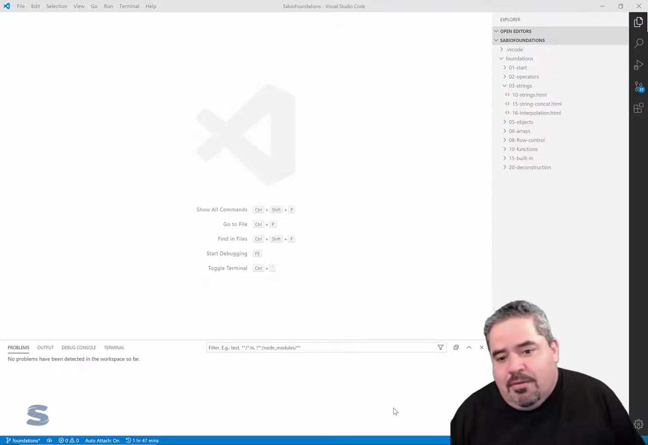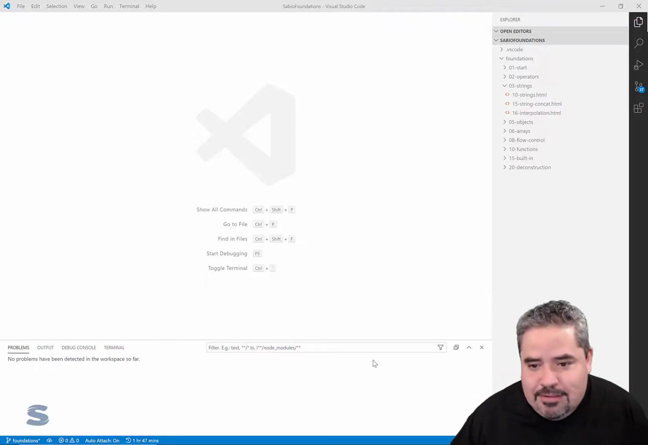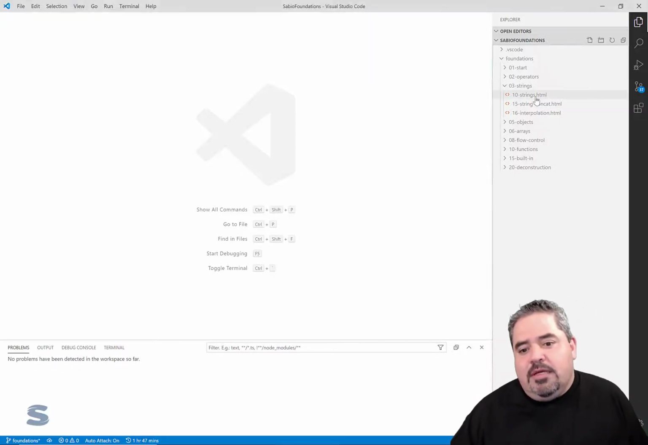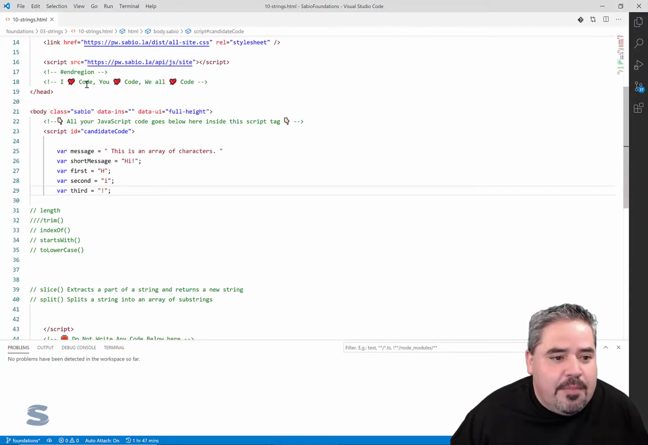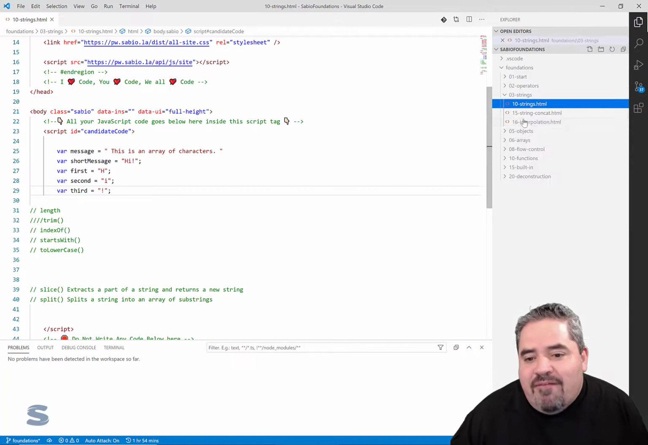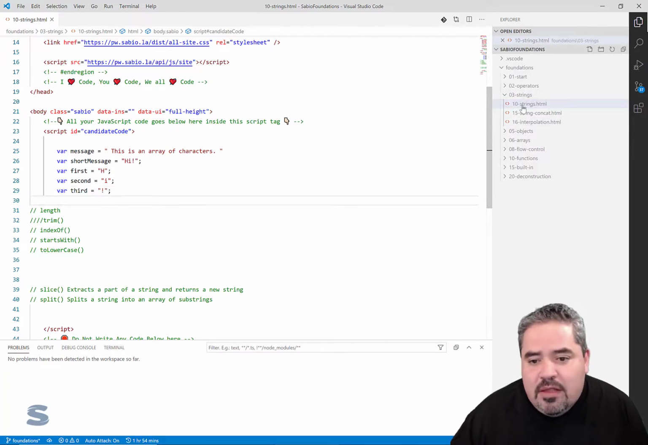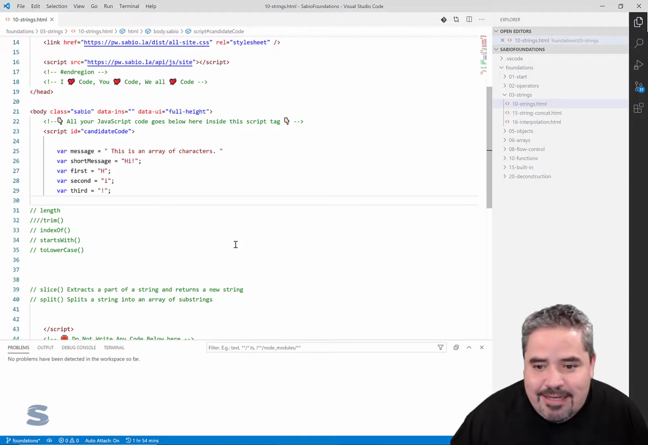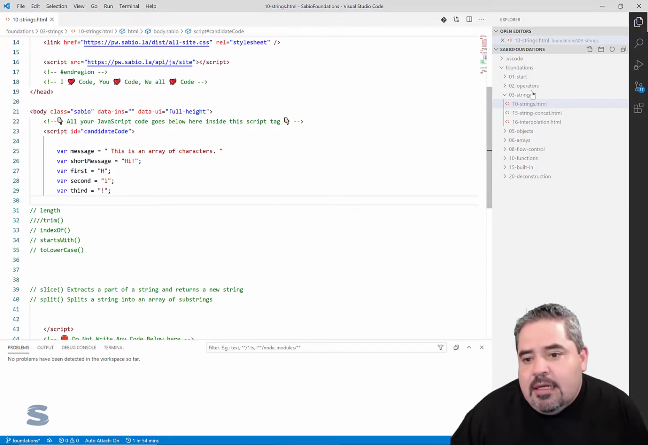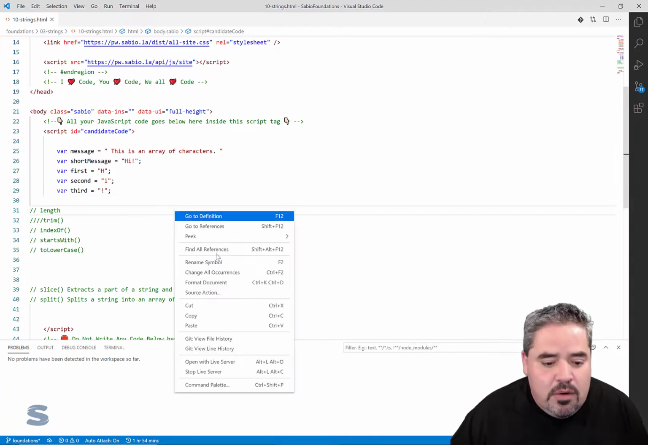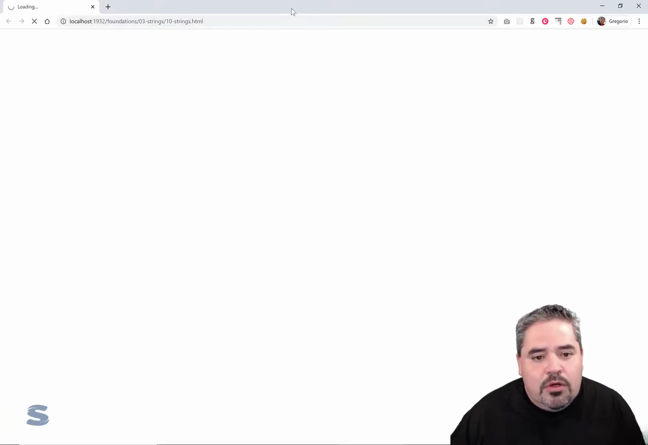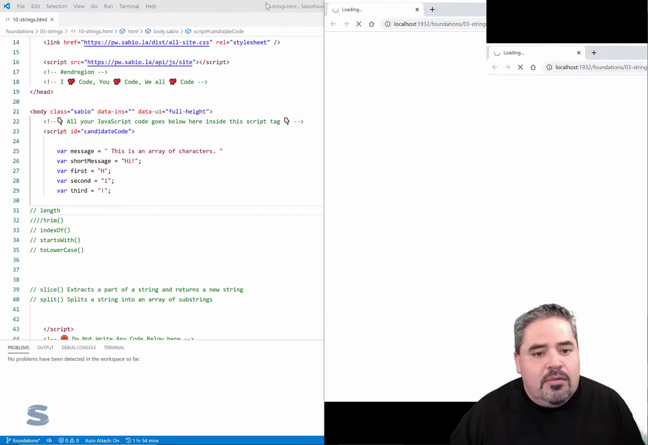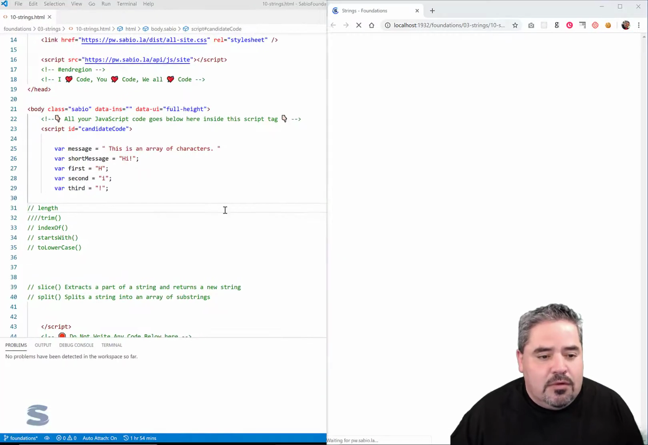All right, developers, more about strings. There's a lot to talk about strings. We can learn a lot from strings. So here I am going to open up a file underneath the 03 strings folder. The first file in there currently is number 10-strings. Let me close this little explorer and I'm going to go spin up my live server. And we're going to look at strings in the browser and we'll look at strings in VS Code.